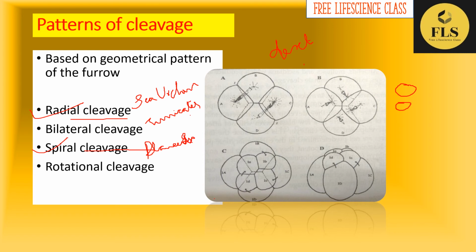Planocera is the example for the sinistral pattern of cleavage, also called anticlockwise cleavage. Dextral pattern of cleavage, or clockwise cleavage, examples are annelids and mollusks. Next, about rotational cleavage.